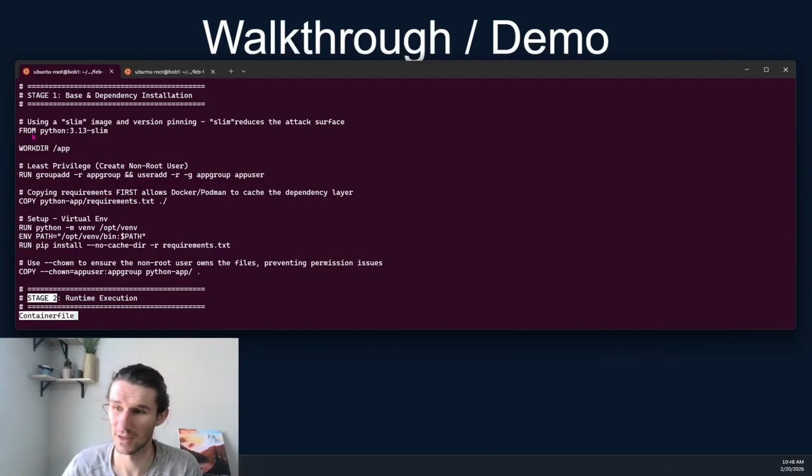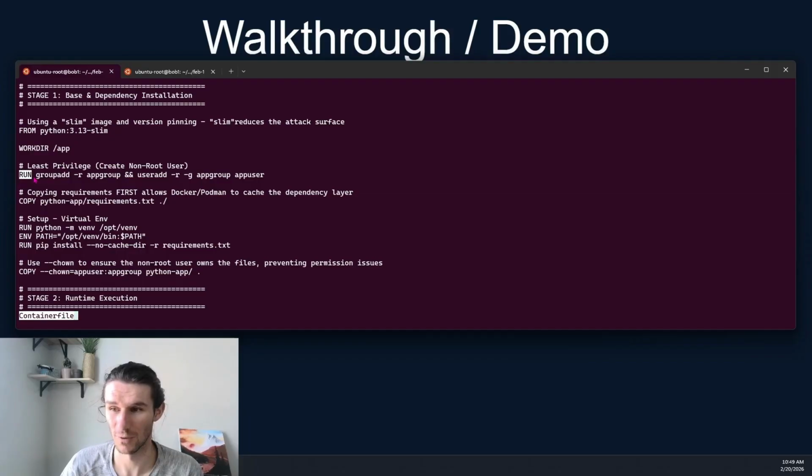So in the first stage, we'll go ahead and use a base image, and we'll use a slim version. We're going to tag it with this version. So we've tagged the image. We've used a very small base image. We're going to set our working directory. So at build time, it's going to go over to an app directory. That's what we're going to set the working directory to be.